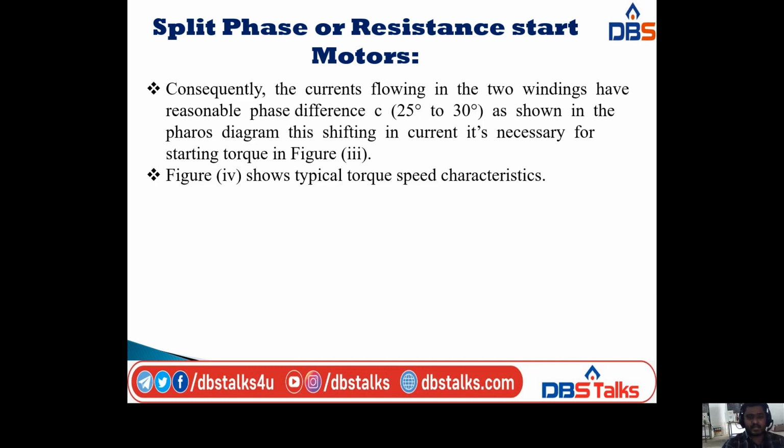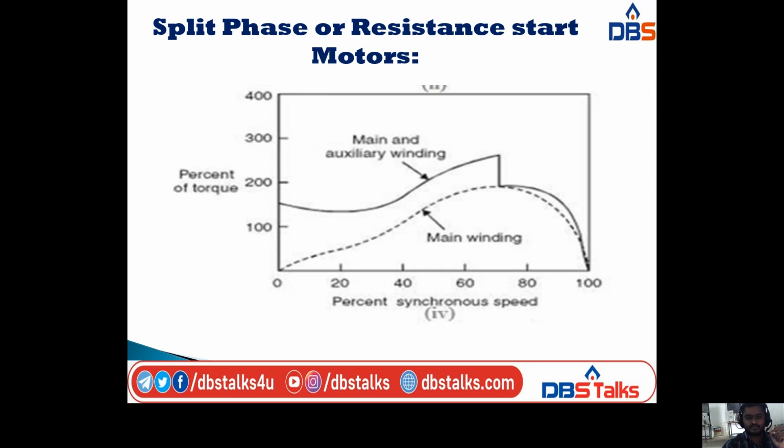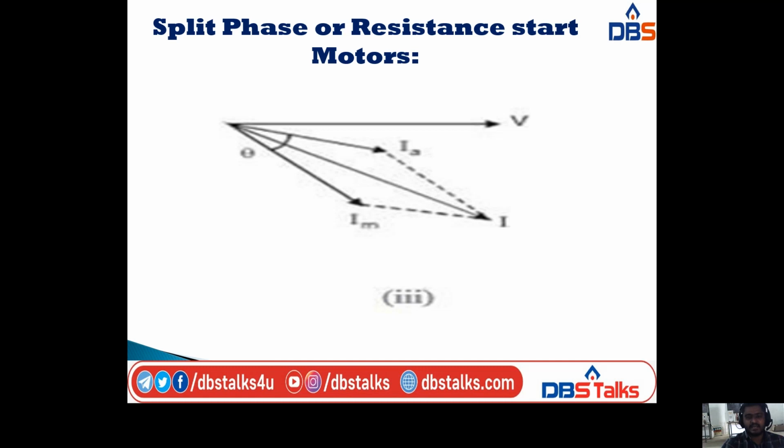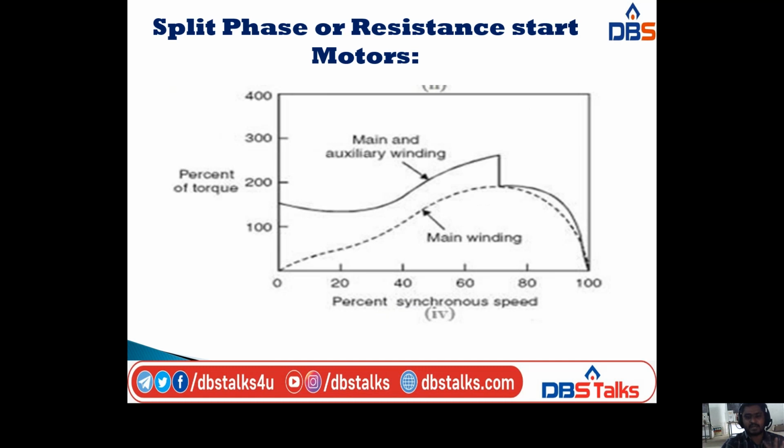Okay, and after that I will show another diagram. It shows the typical torque speed characteristics of the split phase motor. So this is the phasor diagram, and this one is the characteristic diagram, that is the torque speed characteristics of the split phase motor.